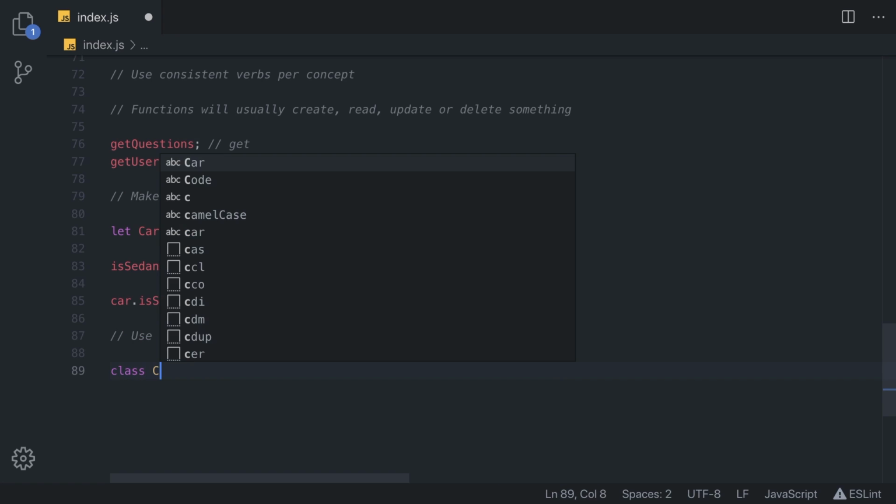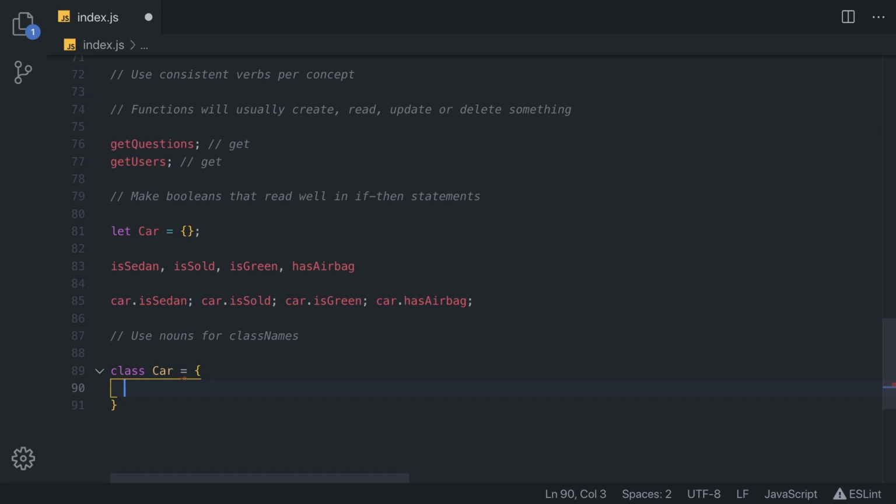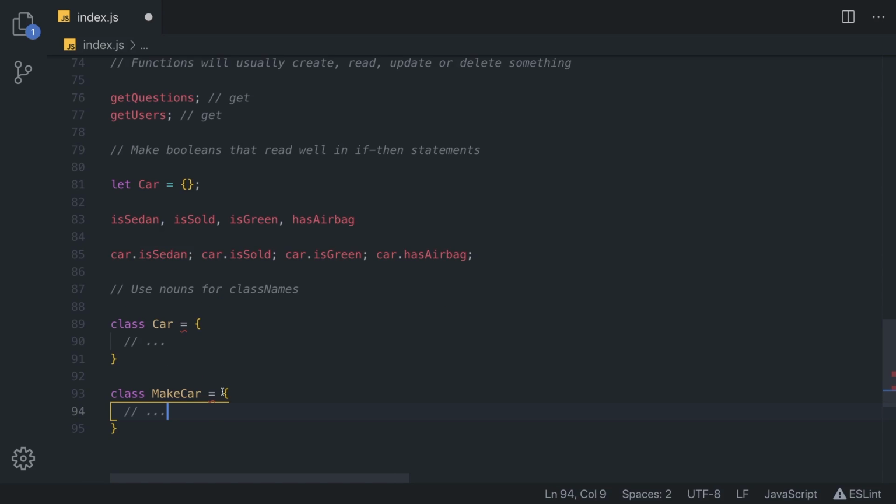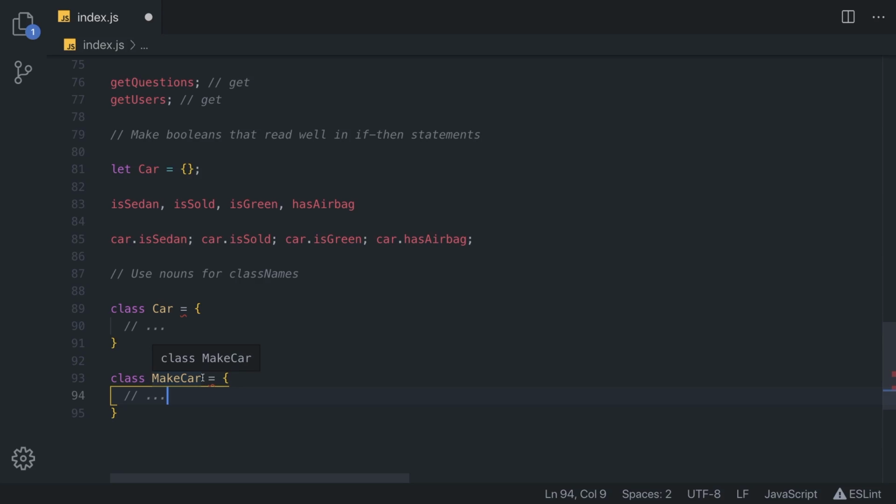We can write something like class Car, with a capital C, because we write all our classes in Pascal case, as opposed to camel case for variables and functions. I'll show you that in the next rule. And now you can see that this is much better than class makeCar. Because if you're making a new car, you wouldn't say make a new makeCar, you would say make a new Car. This is much simpler, so simply use nouns for class names.